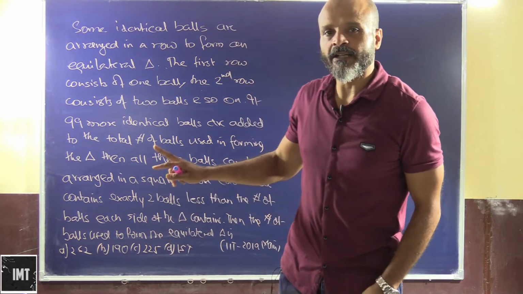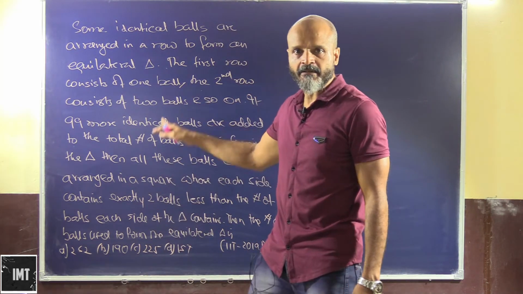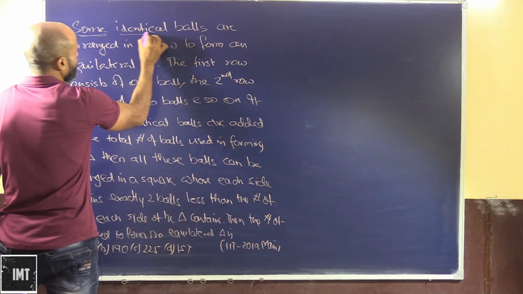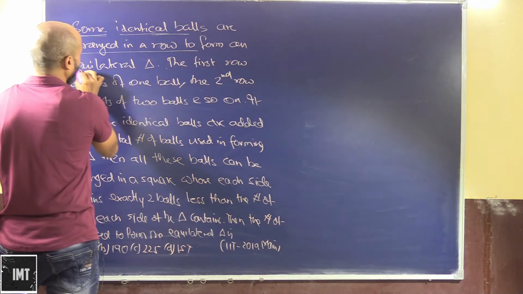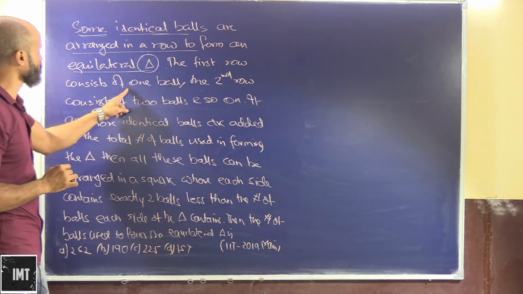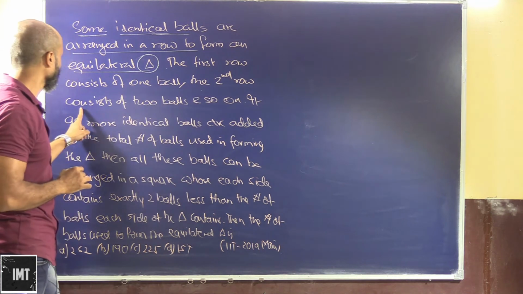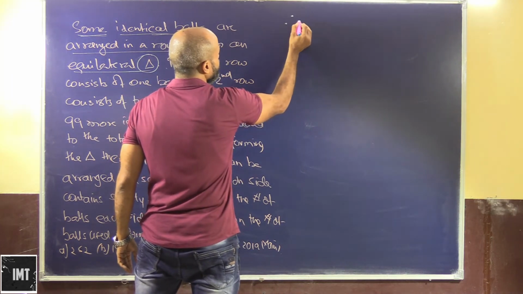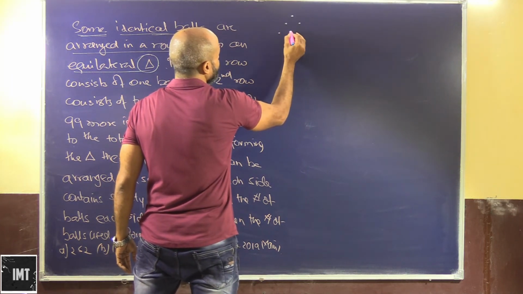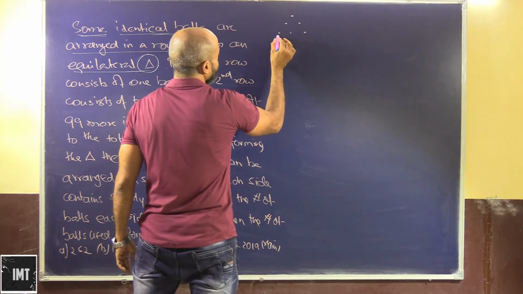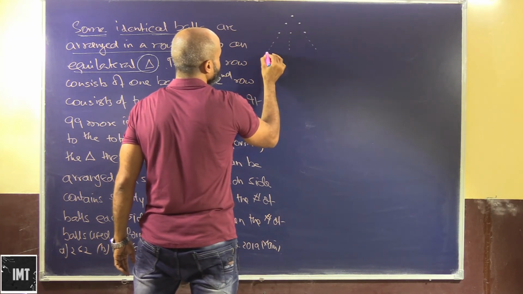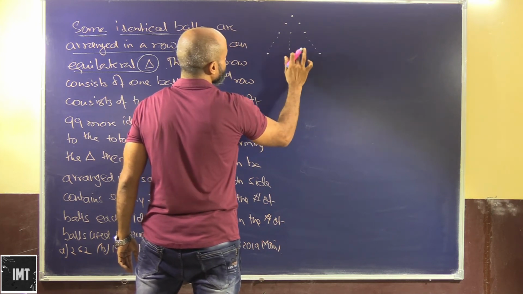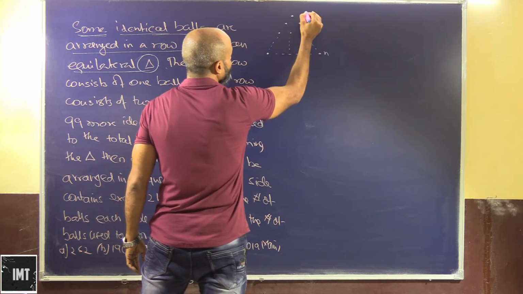Okay, so we have this problem again from IIT 2019, a pretty bigger problem, but a smaller solution here. So there are some identical balls that are arranged in a row to form an equilateral triangle. The first row consists of one ball, the second row consists of two balls, and so on. So this is how the equilateral triangle will be formed. First row, then we have the second row, then we have the third row, and so on and so forth. This will be the nth row. This is the first row.